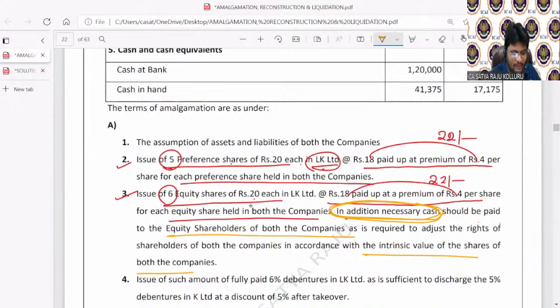Net asset value. Someone has said net payment. Someone is saying intrinsic. Someone is saying net payments. So the persons who said net payments method are absolutely wrong. The persons who said net asset value method or intrinsic value method, both are correct, because there is no difference between intrinsic value method and net asset value method in this problem.